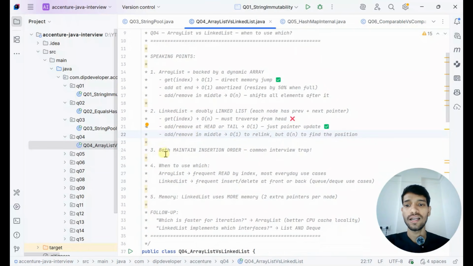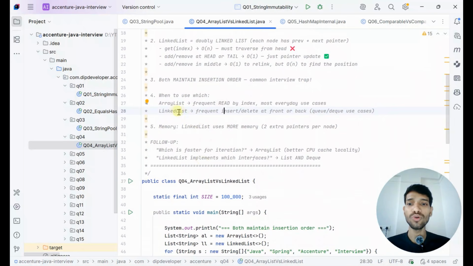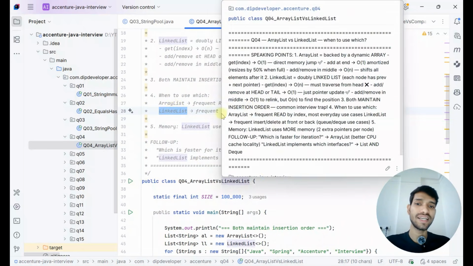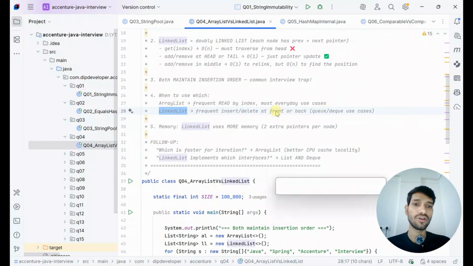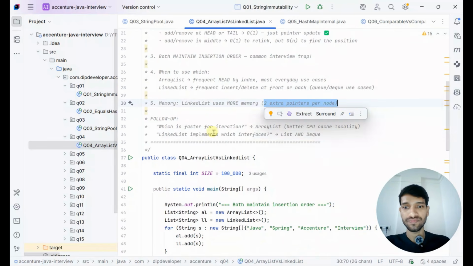When to use what: ArrayList we can use in our services if we want to access elements frequently, so that within order of one complexity you can get the output. And we will use LinkedList when we are doing frequent inserts and deletes, in the front or the back. In case of memory, LinkedList uses more memory. Why? Because we have two extra pointers, the previous and the next pointer.